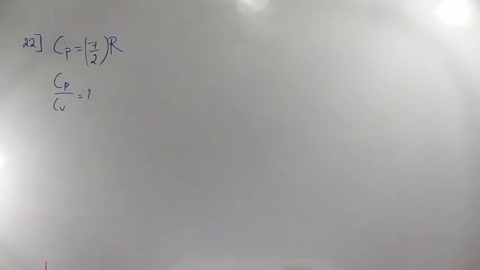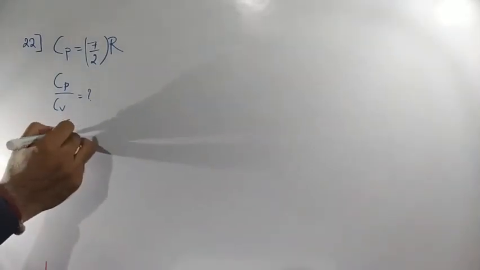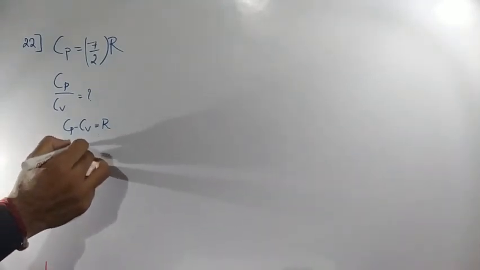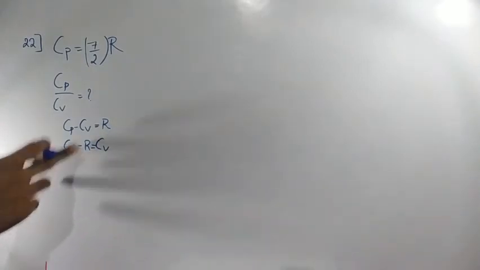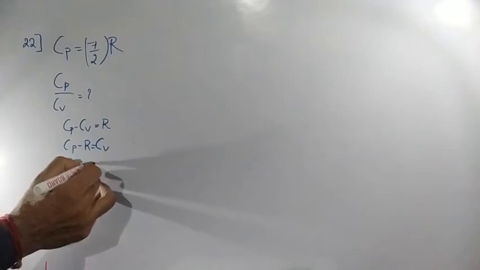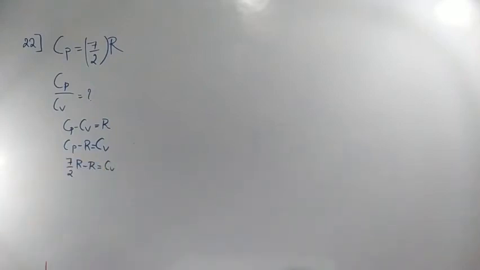Now, Cp value is given to you. From Mayer's relation, what we know: Cp minus Cv is nothing but R. So Cv is Cp minus R. Cp value given is 7/2 times R, minus R is equal to Cv.